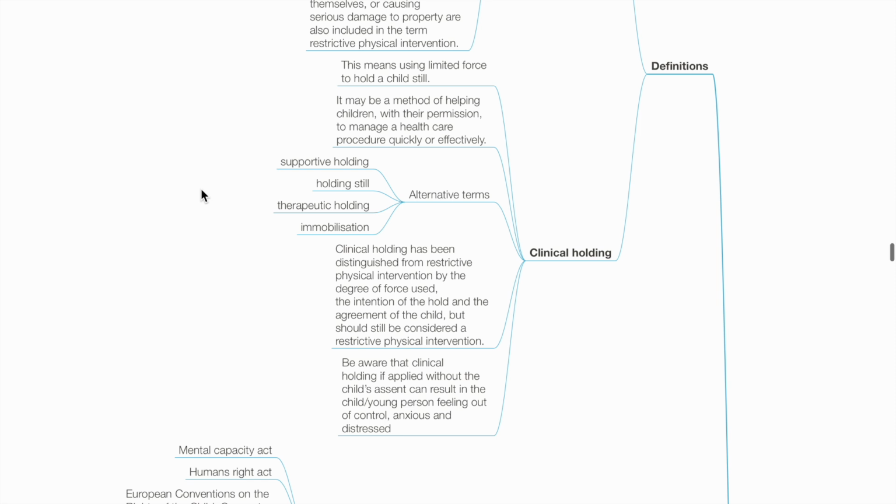Alternative terms include supportive holding, holding still, therapeutic holding, and immobilization. Clinical holding has been distinguished from restrictive physical intervention by the degree of force used, intention of the hold, and the agreement of the child, but should still be considered a restrictive physical intervention. Be aware that clinical holding, if applied without the child's assent, can result in anxiety and distress.